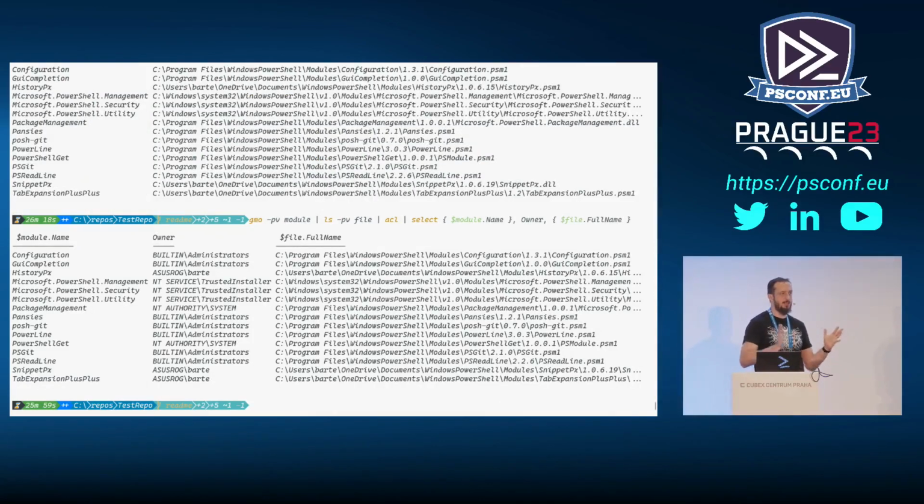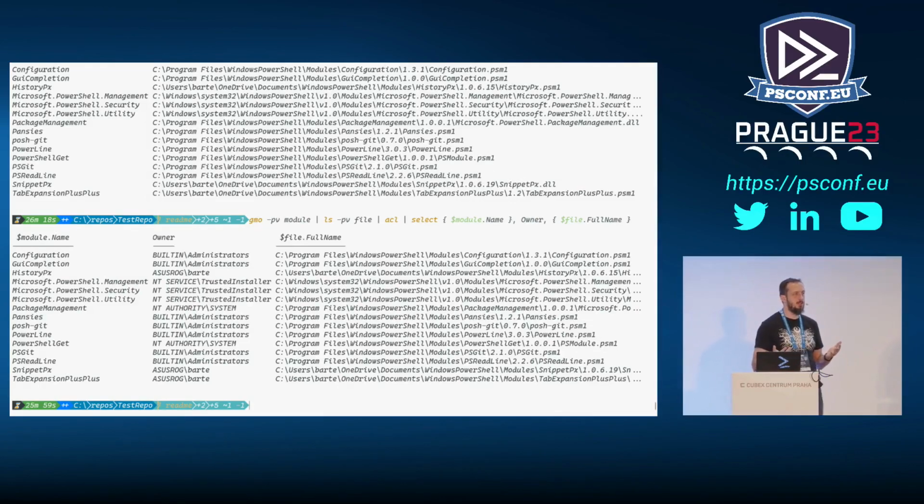And as you can see, I'm just taking things from different pipeline stages with the PipelineVariable parameter. Next to that, I'm just piping things that don't make sense on the surface, right? I'm just getting modules, then I'm piping it to ls, and suddenly magic happens when I get results. And then I pipe it to this ACL, which on the surface makes sense because you just get ACL from the given file. And then you're selecting those things together and it just gets nice, right? If you want to produce CSV with this information, I mean, that's specifically because that doesn't make much value, but you can kind of see where it's going, right?